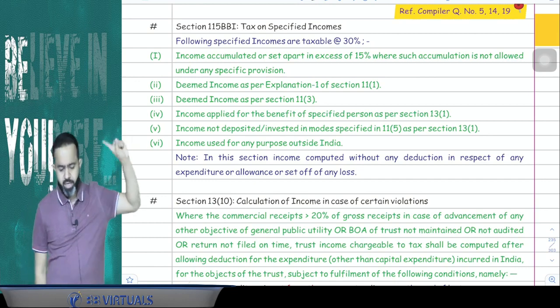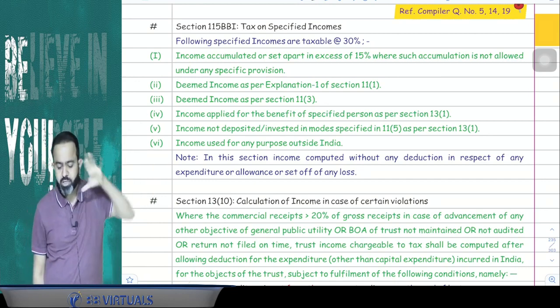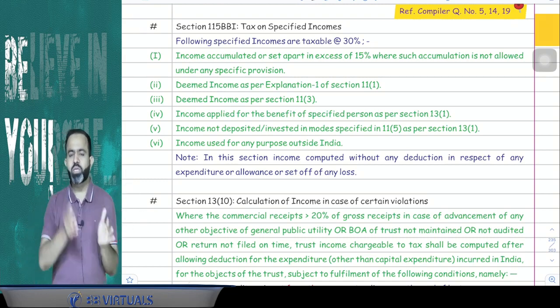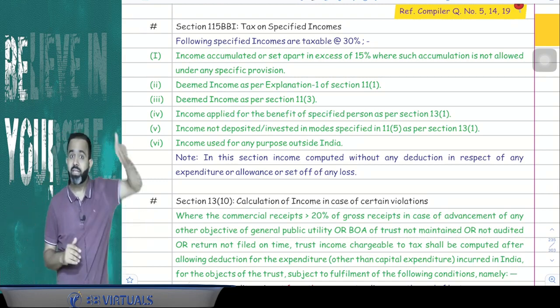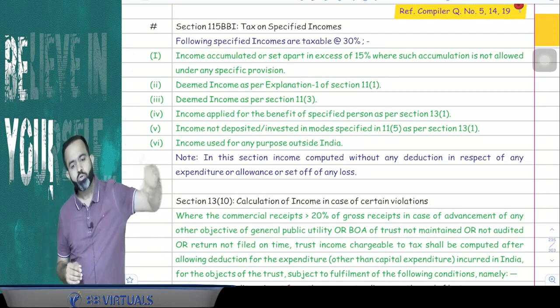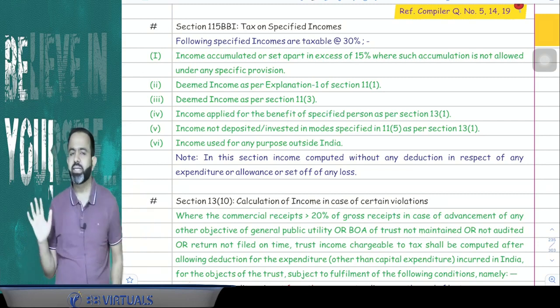First point is, if any income is accumulated or set apart in excess of 15%, where such accumulation is not allowed under any specific provision. So normally you know that 15% is a standard deduction and other accumulations are allowed by the law. But suppose some accumulation is not allowed by the law and you have accumulated any income, then that income will be taxable directly at the rate of 30%.